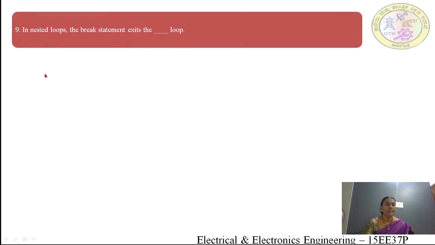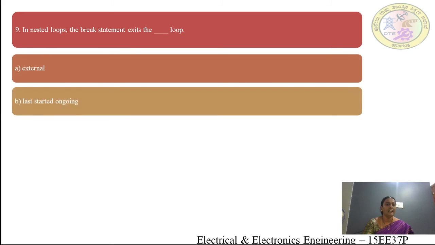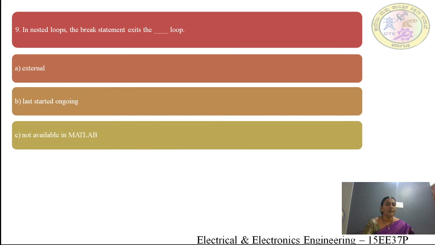Next, in a nested loop, the break statement exits the loop: external, last, started, ongoing, or not available in MATLAB.